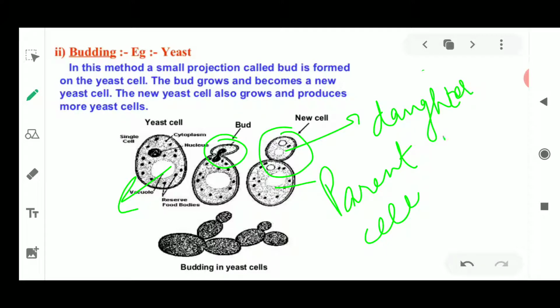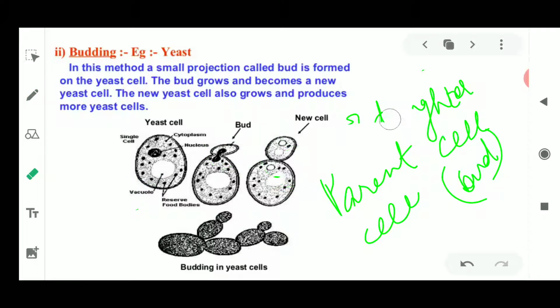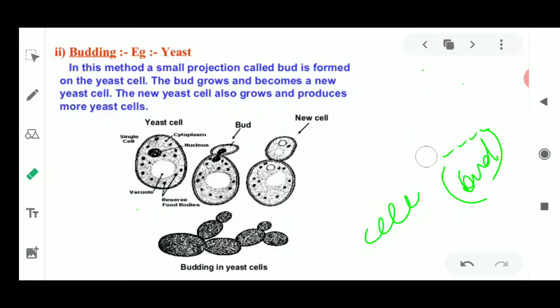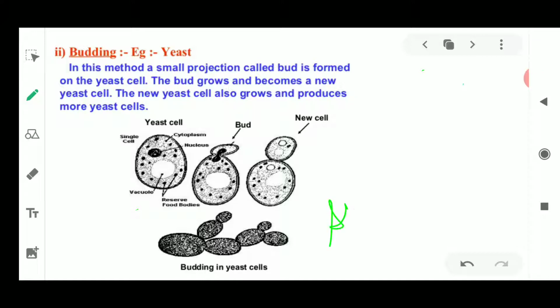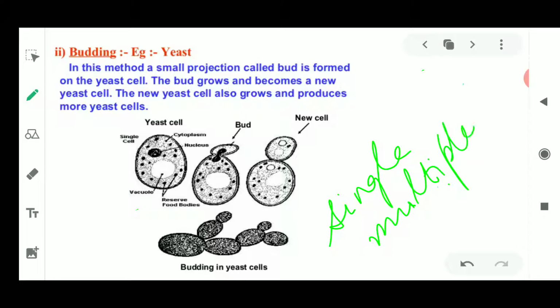Okay, this is called the daughter cell, or this is known as the bud, which is going to grow and give rise to a new yeast cell, and this grows, and again it is going to show budding, and it is going to give rise to a new cell. Okay, new yeast cells. So this yeast is going to give rise to either a single bud or multiple buds.